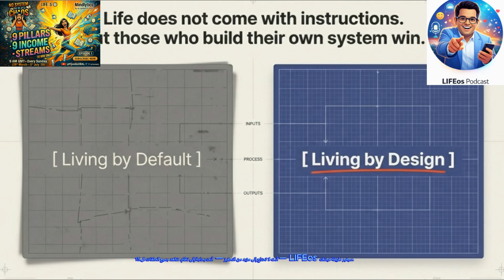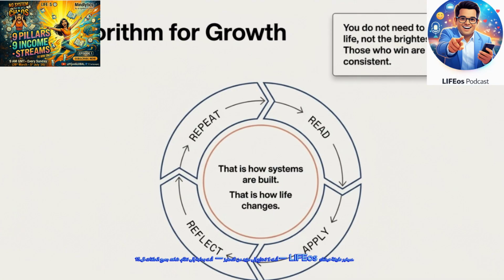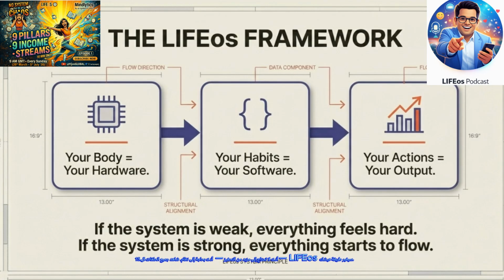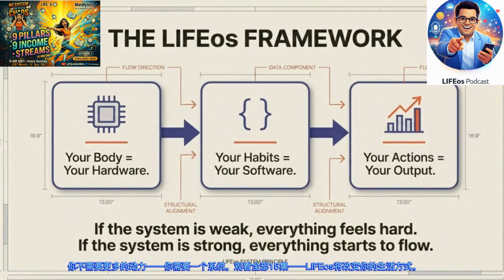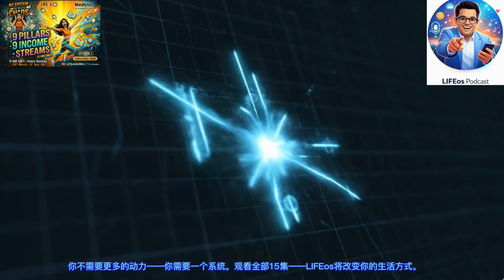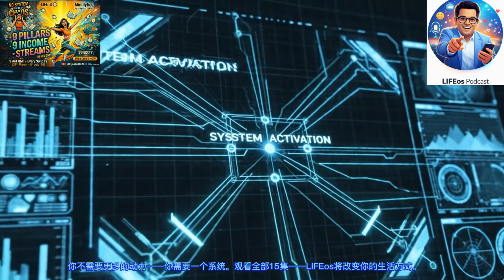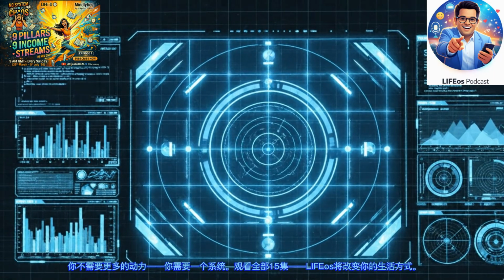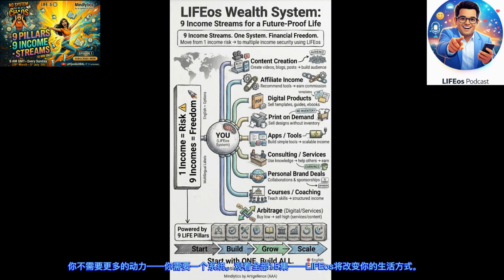But that internal stability is really only half the equation. Wait, there's more. Yeah, because a strong internal operating system isn't very useful if it shatters the moment it encounters an external disruption. And the economic world is shifting faster than ever right now. Okay, here's where I need to push back a bit. Because the framework suddenly shifts from personal health and habits straight into wealth building. It does. It takes a turn. And bridging the gap between waking up early and surviving a volatile economy feels like a massive leap. How does getting better sleep translate to paying the rent?